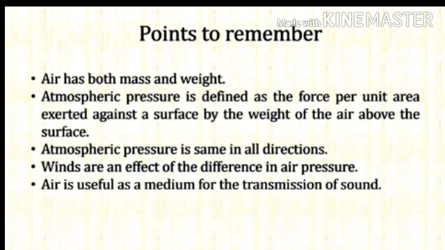Atmospheric pressure is defined as the force per unit area exerted against a surface by the weight of air above the surface. Atmospheric pressure is the same in all directions. Winds are an effect of the difference in air pressure. Air is useful as a medium for the transmission of sound. So these are all the properties of air, which is a natural resource that we have studied today.